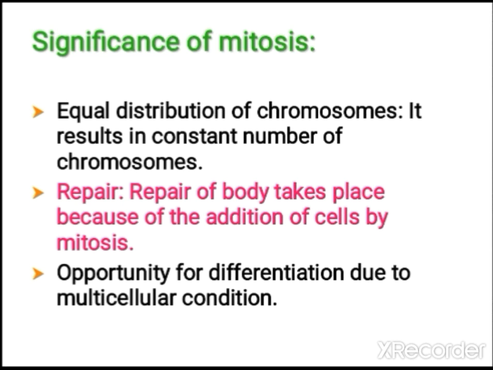So now let us study regarding the significance of mitosis. So what is the need? Significance of mitosis. Here the chromosome number equal distribution will be there, and it results in constant number of chromosomes. They retain the same number of chromosomes as seen in parent cell. So you can see in this daughter cells also. Then during the repair of body tissues, okay, any damaged tissue has to be repaired. So here you can see the mitosis. Next one, the opportunity of differentiation. Okay, when it has to undergo differentiation, in multicellular organism also it is providing that opportunity in mitosis.